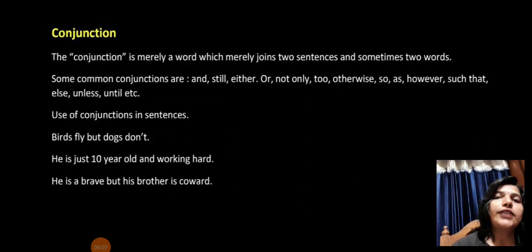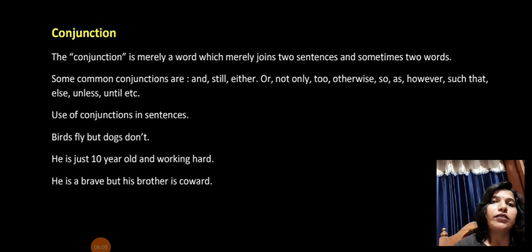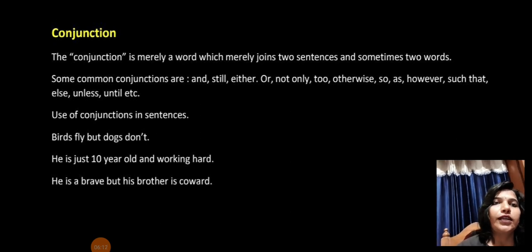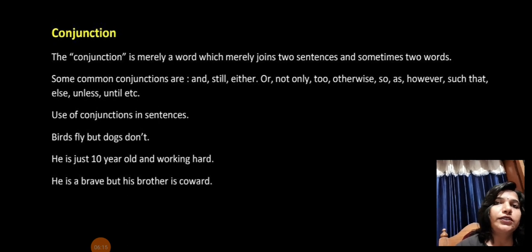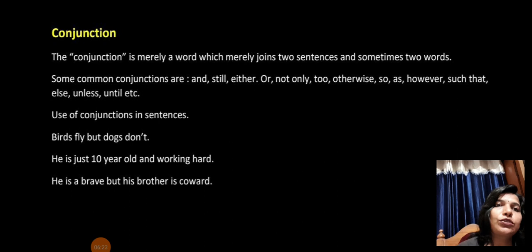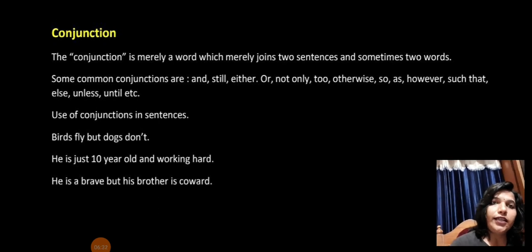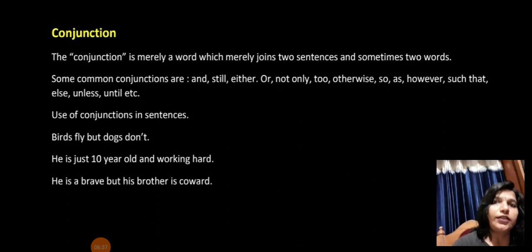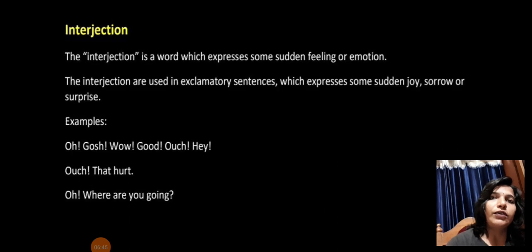Next slide, conjunction. A conjunction is merely a word which joins two sentences and sometimes two words. It is just a single word which connects two sentences or two words. That is called a conjunction. Examples are and, still, either, or, only, otherwise, so, however, such, that, unless, until, as, etc.